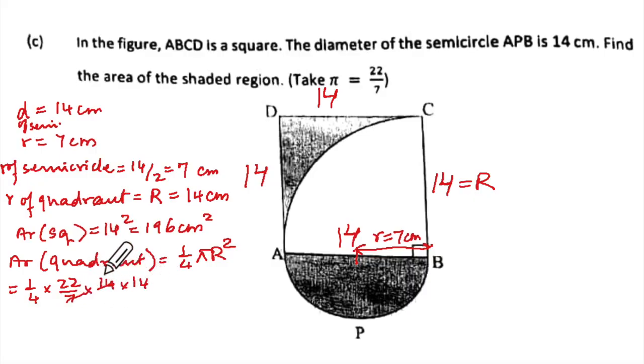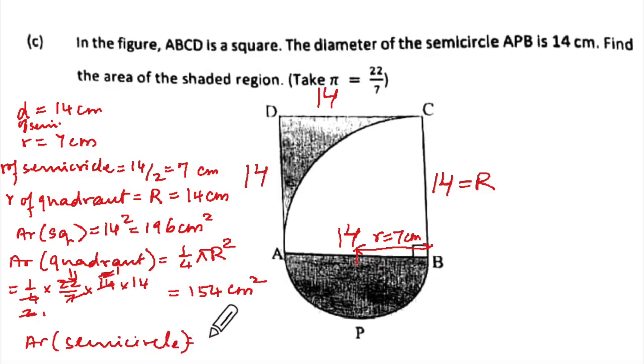So that is 154 centimeter square. And area of semicircle will be half pi small r square, so half into 22 upon 7 into 7 into 7. So that is equal to 77 centimeter square.